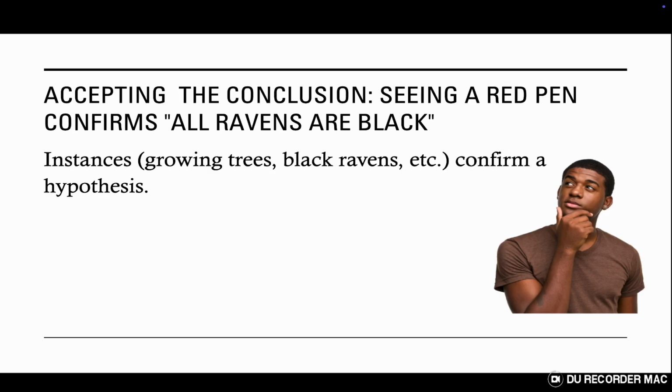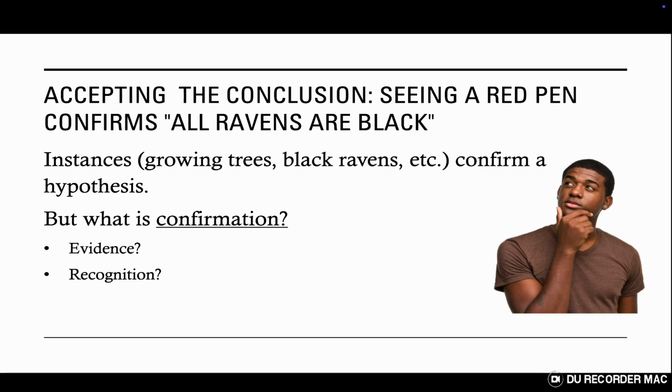When we have a generalization like all trees grow, the things that back up this hypothesis are the individual instances of growing trees. We say that these instances act as evidence, or they confirm the hypothesis. But what do we really mean by confirm? On first glance, it seems like we should be able to find all of the trees in the world, see that they're growing, and then boom, our hypothesis is proven correct. It has been confirmed by the individual instances.